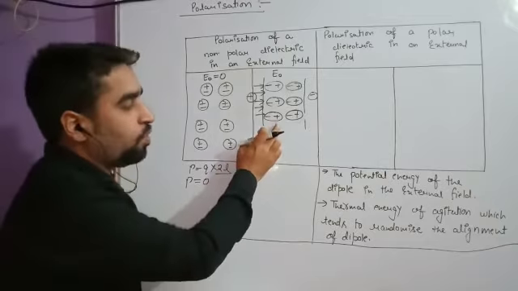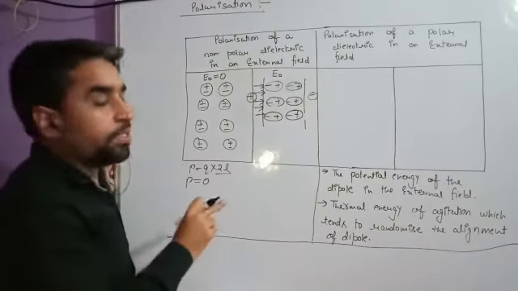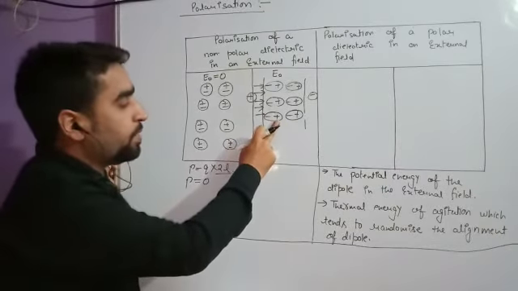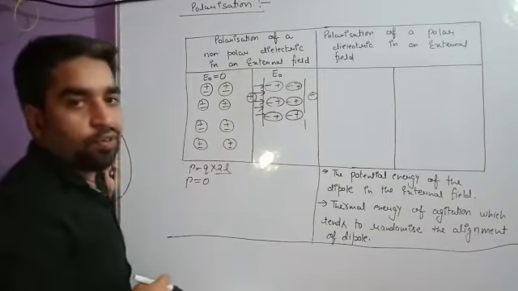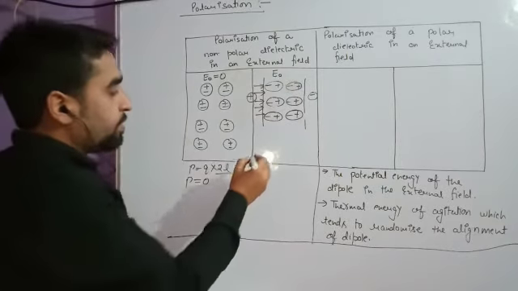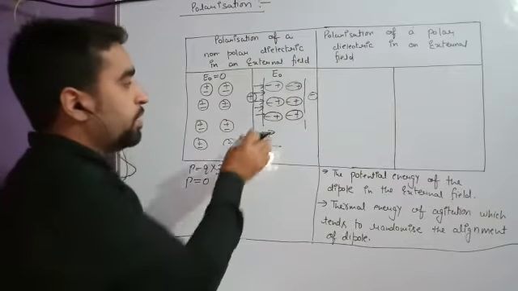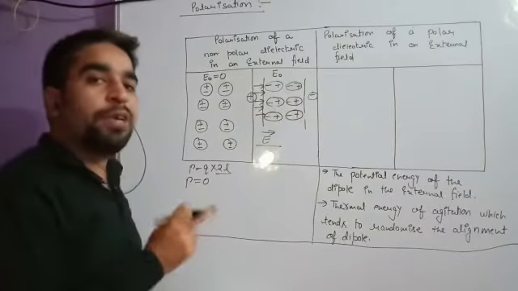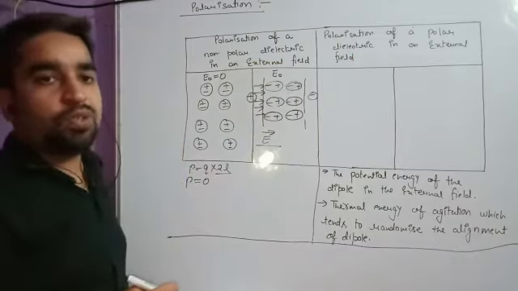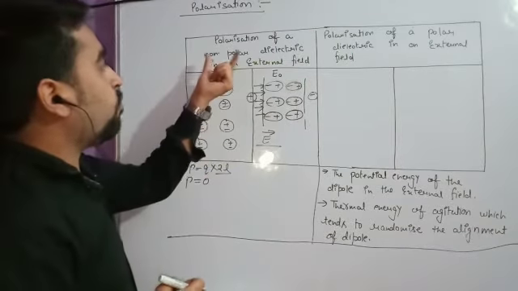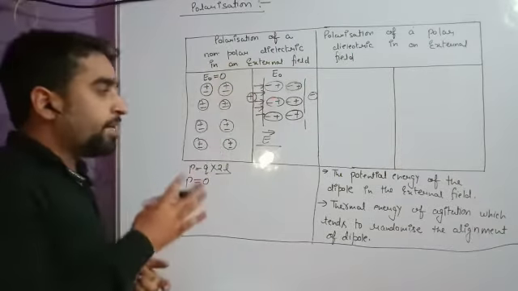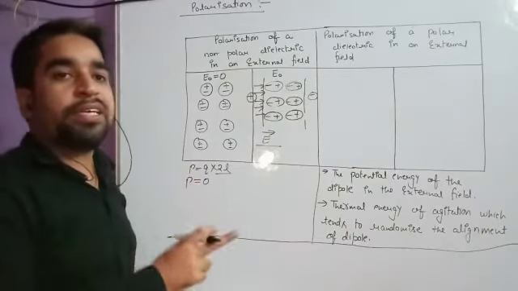The dipole moment will not be 0, as we can clearly see that there is a separation between the center of positive charge and the center of negative charge. So we can say that because of the electric field, they have acquired a permanent dipole moment. So we can say that non-polar dielectrics get the dipole moment when an electric field is applied.